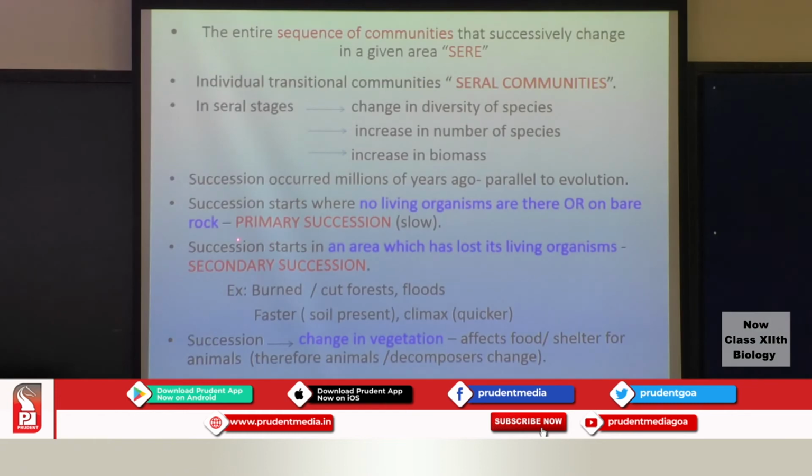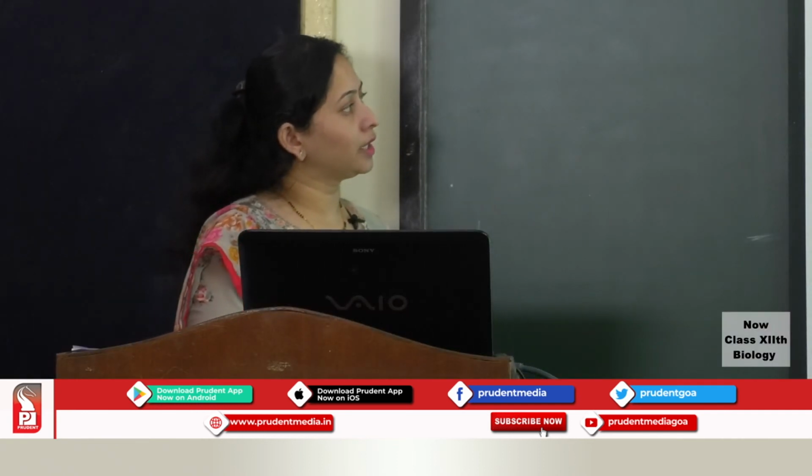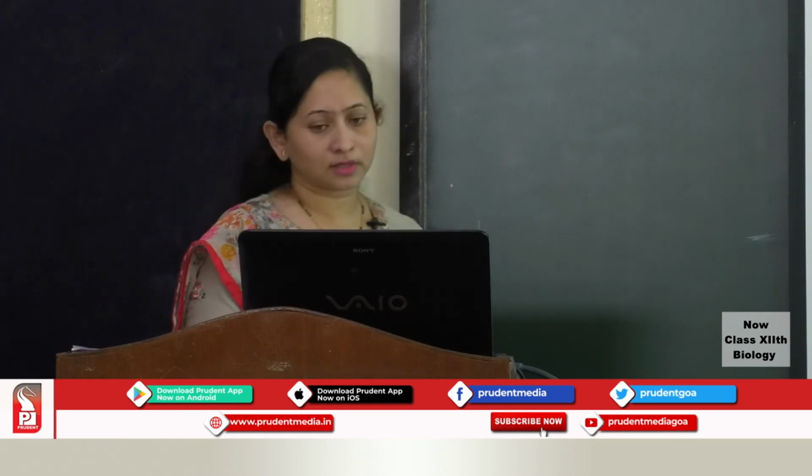We have something called primary succession, and the second one is referred to as secondary succession. Now, when the succession starts where there were no living organisms, or on a barren rock, or maybe on cold lava, it is referred to as primary succession. It is the first time the succession occurs in this particular area. The plant species will come up, the seral communities will come up, the pioneer species will come up, and finally you will have the climax community coming up in this area. So this is referred to as primary succession.